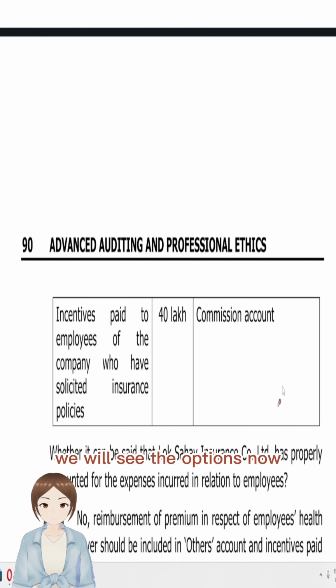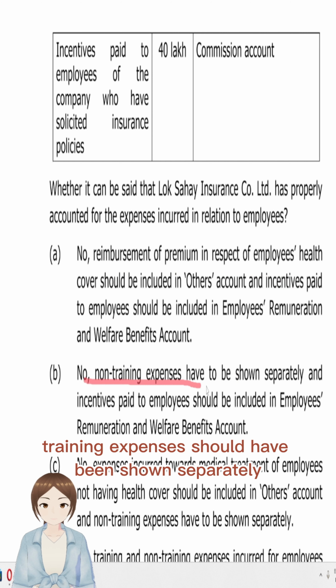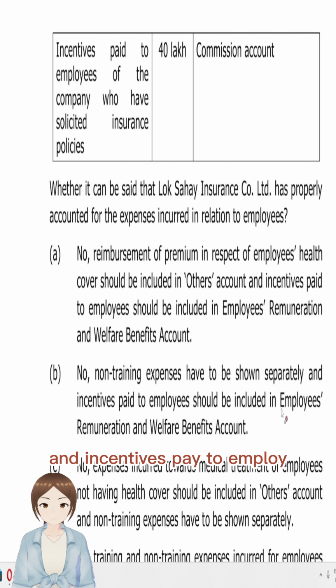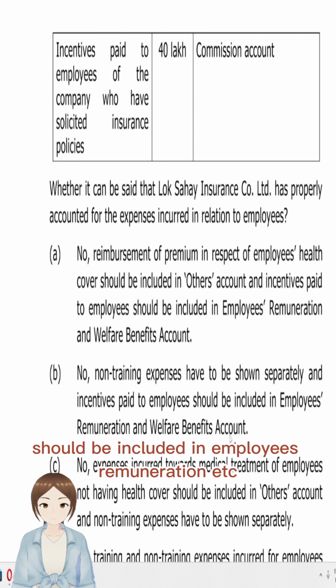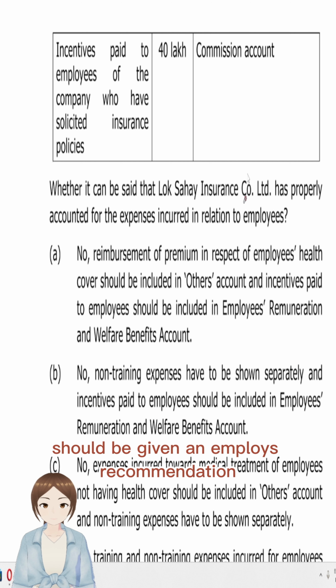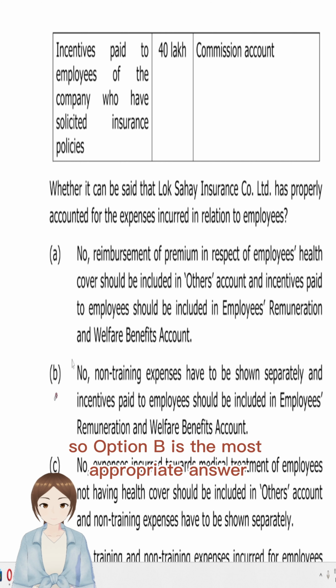So there is a flaw here. We'll see the options now. No reimbursement of premium health, there's no problem with health cover. No training expenses should have been shown separately. Yes, it should have been shown separately. And incentives paid to employees should be included in employees remuneration. Yes, the last one, incentives paid to employees should be given in employees remuneration and welfare benefits account, right? That's a welfare benefit for its employees. So option B is the most appropriate answer.